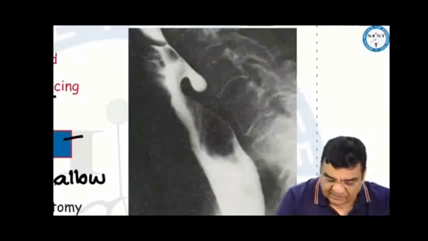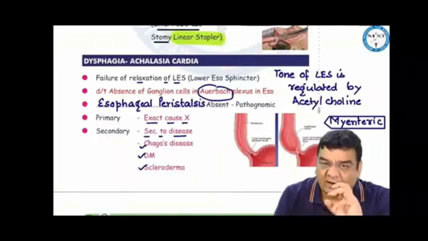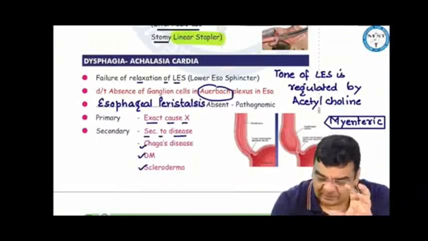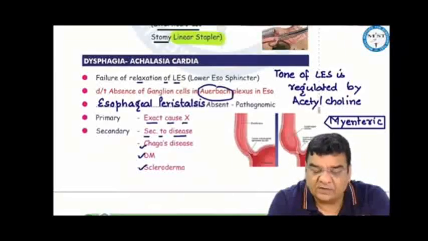Achalasia cardia, this is basically failure of relaxation of the lower esophageal sphincter. This is due to absence of ganglion cells in the Auerbach or Meissner plexus in the esophagus. We should know that tone of the lower esophageal sphincter is regulated by acetylcholine. And in achalasia cardia, we find unopposed action of acetylcholine, because of which there is a contracted lower esophageal sphincter. Because there are no ganglion cells in the Auerbach plexus, the peristaltic movements in the esophagus are absent.